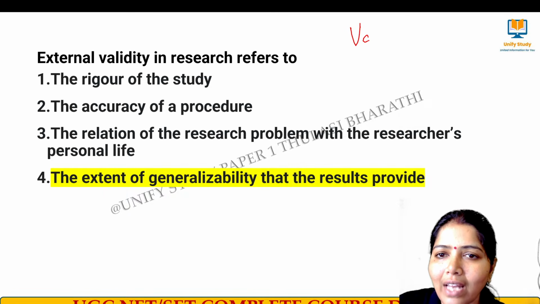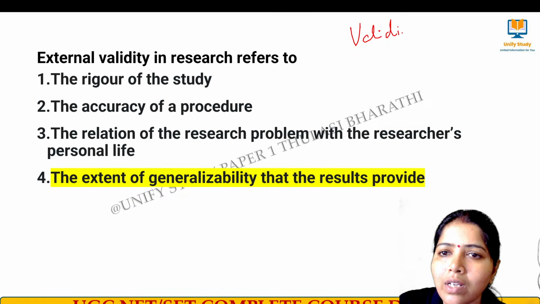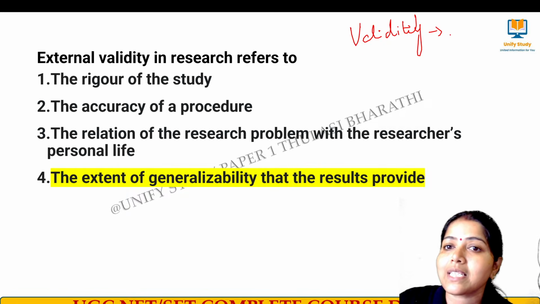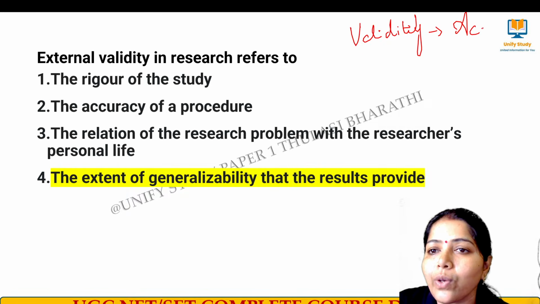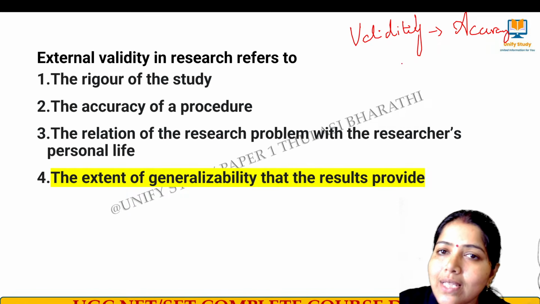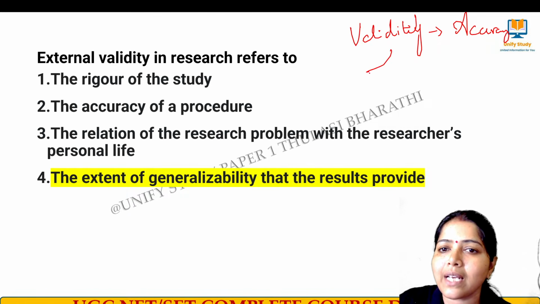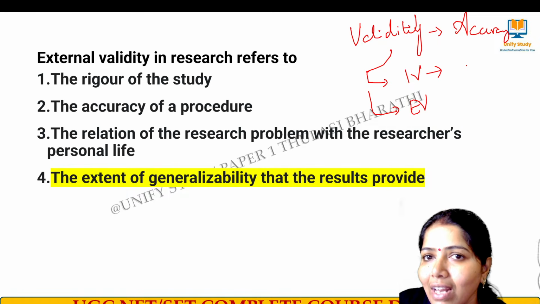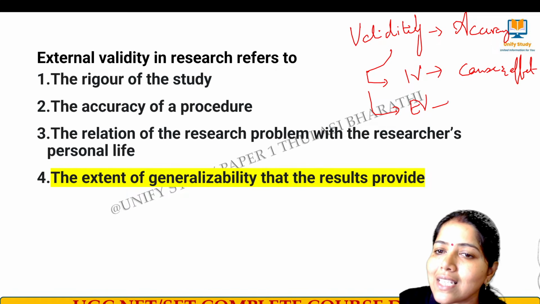See here we have validity. Validity talks about what? Reliability talks about consistency. Validity talks about the accuracy of the data. Accuracy of the data means what does it mean? Here we have two types, internal validity and external validity. Internal validity talks about the cause and the effect, and external validity talks about generalizability.